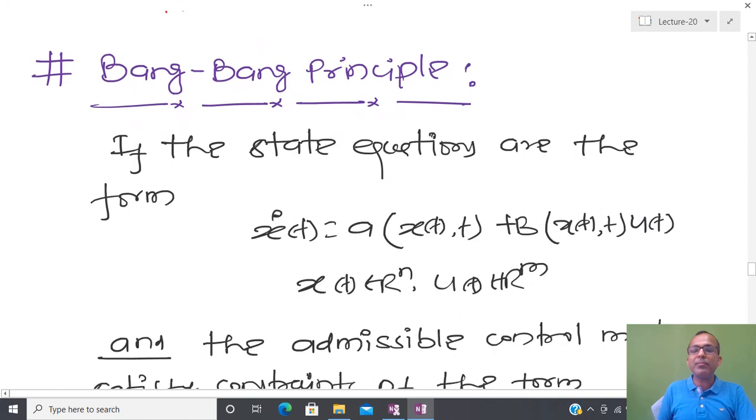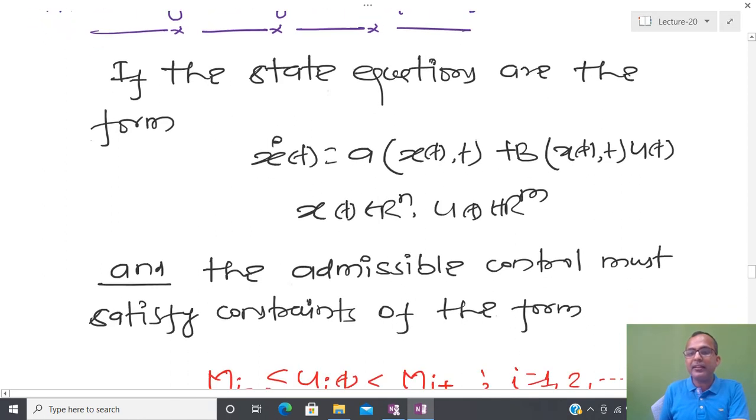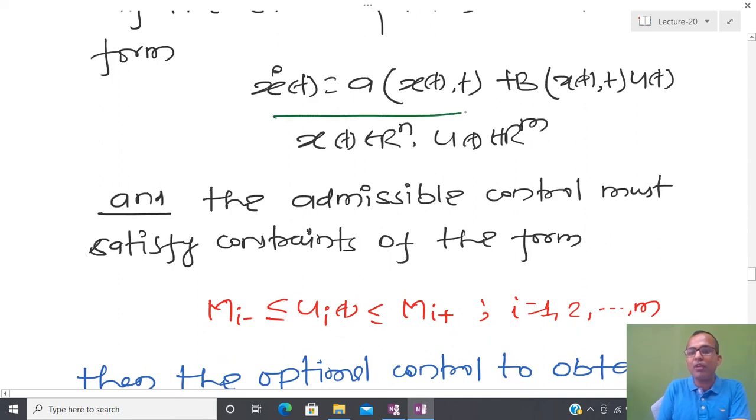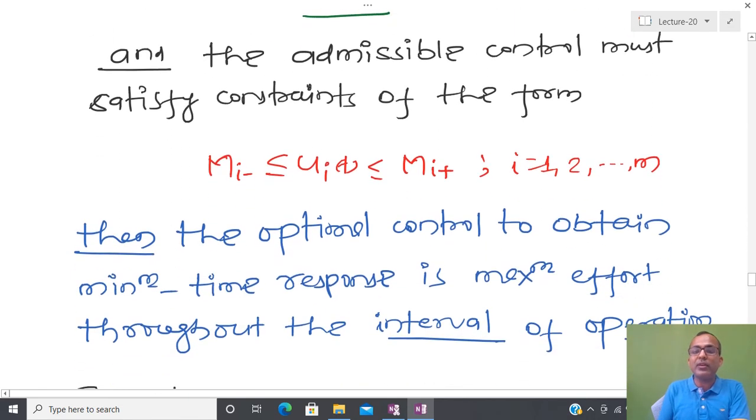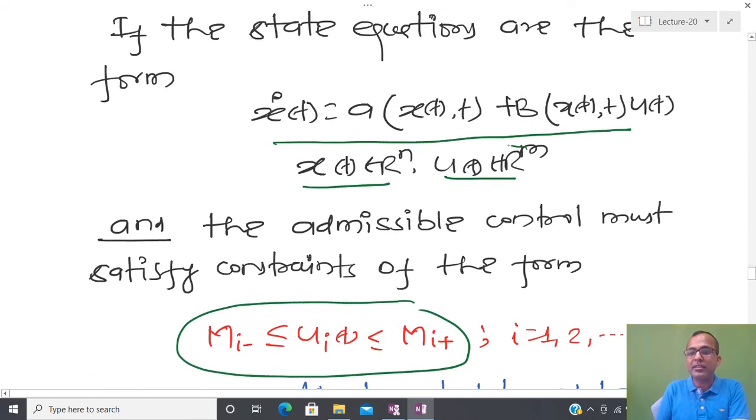Now, whenever we are solving the minimum time control problem, one principle that comes into the picture is called the bang bang principle, and that class of control is also called bang bang control. So what is the meaning of that? Suppose a state equation is specified in control form, the dimension of state is Rn and u(t) is in Rm, and the admissible control input is constrained.